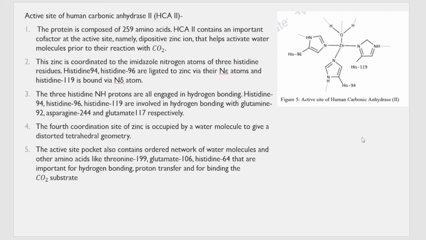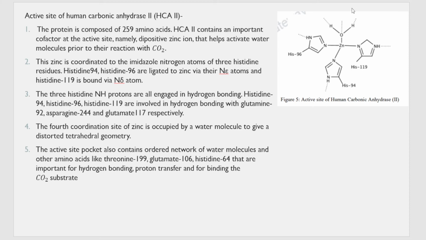So this is the structure of the active site of human carbonic anhydrase. It is composed of 259 amino acids, and it has a main active site, the zinc ion that is present here. Why is this zinc important?